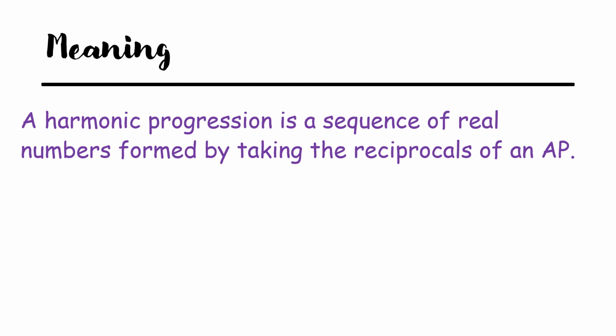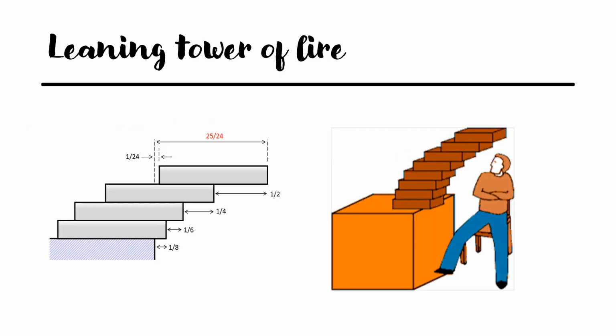In a leaning tower of Lyre, the blocks or books are arranged or stacked 1 by 2, 1 by 4, 1 by 6 distance sideways below the original block. This ensures that the center of gravity is just at the center of the structure so that it does not collapse. So, leaning tower of Lyre is treated as an excellent example of harmonic progression. This is a pictorial representation of leaning tower of Lyre.